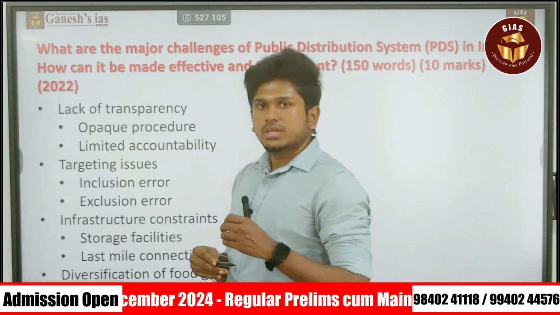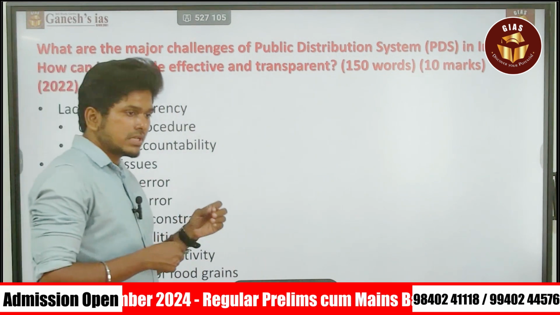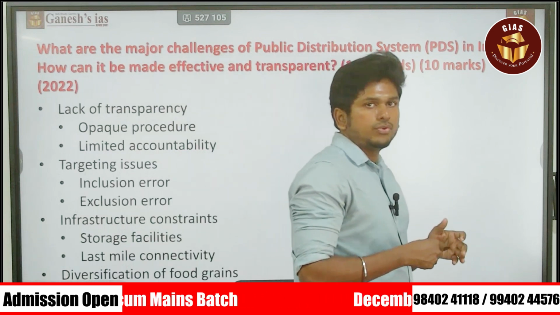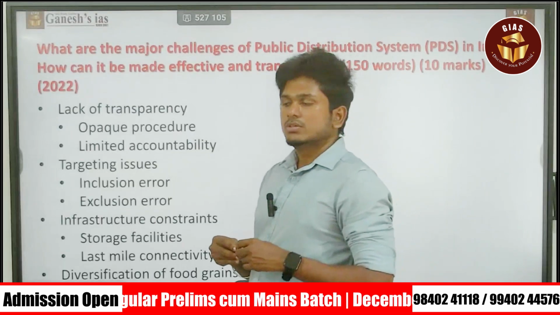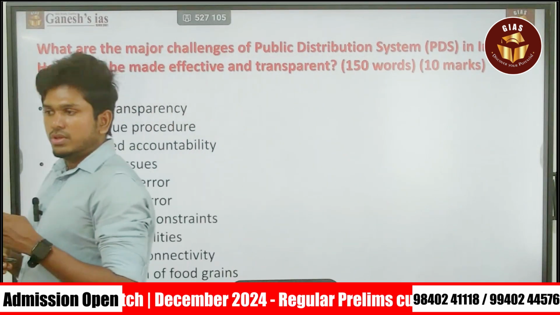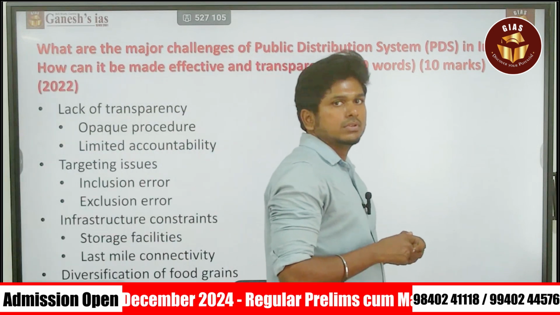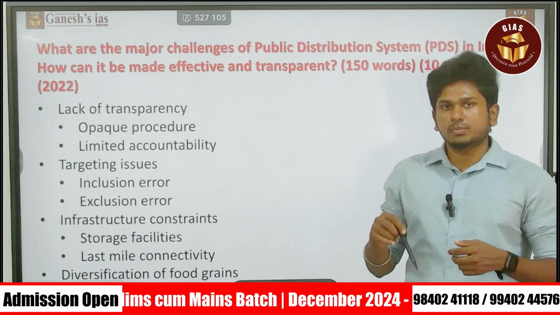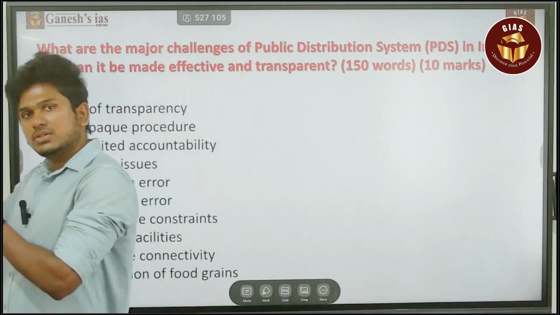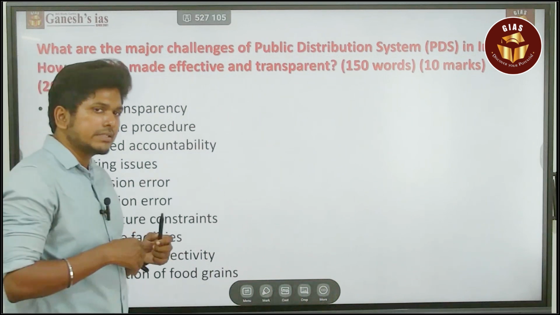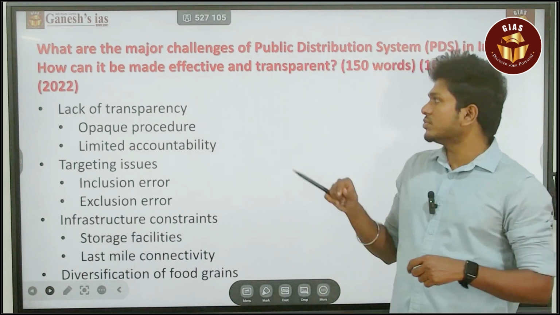That means some corrupt activity happened, and someone else procured your food commodities in your name. If you complain, who is going to be accountable? The person working in that PDS shop, or the person distributing the food commodity to that shop? Who is more answerable? That is the major question mark when it comes to the PDS system.